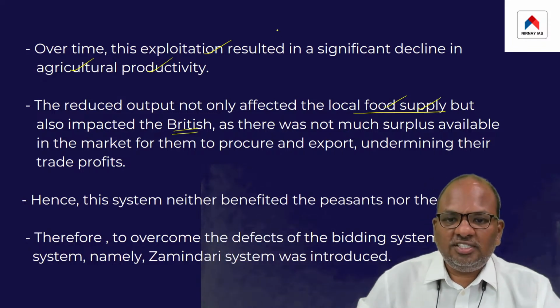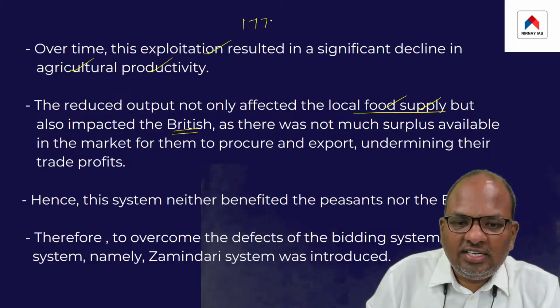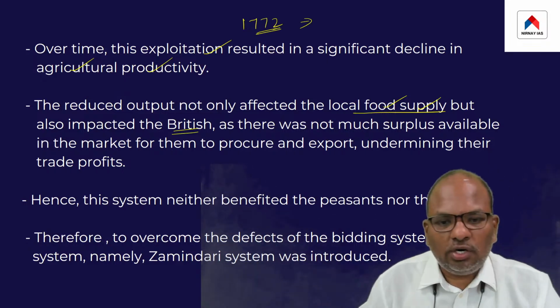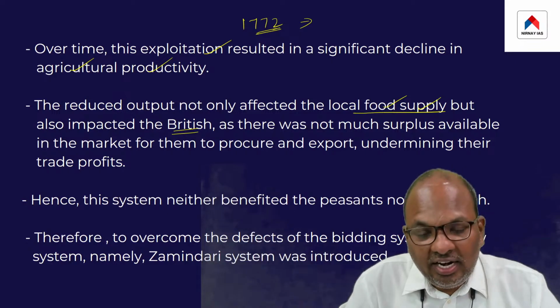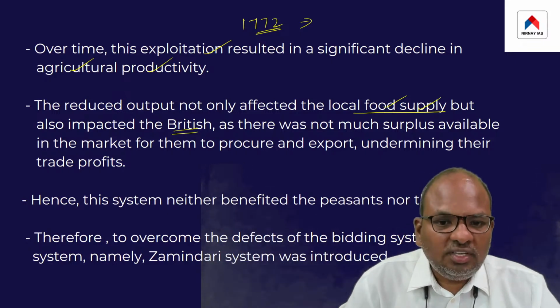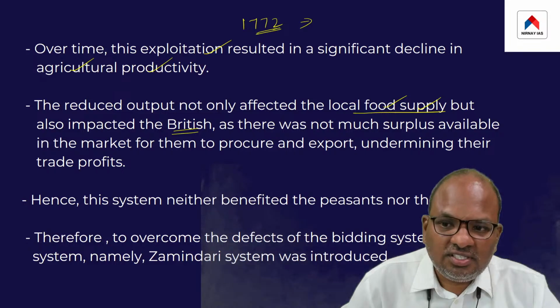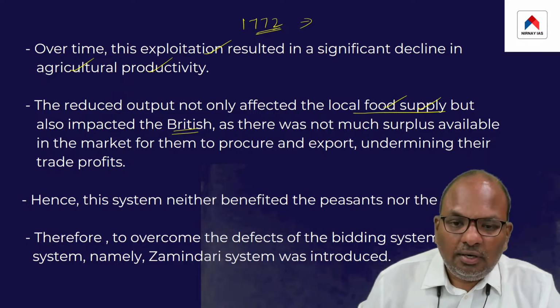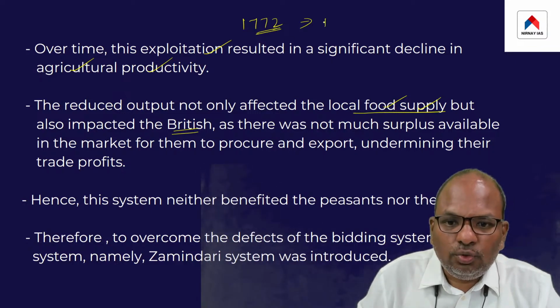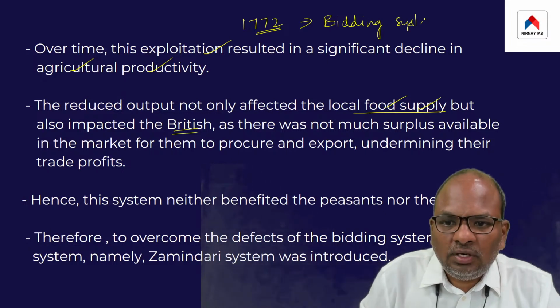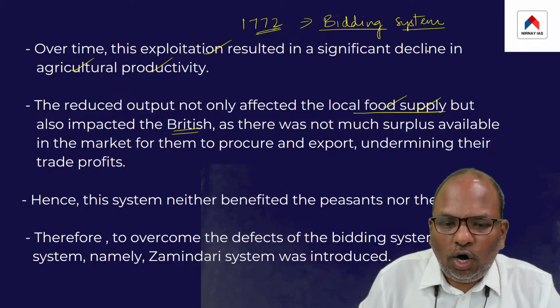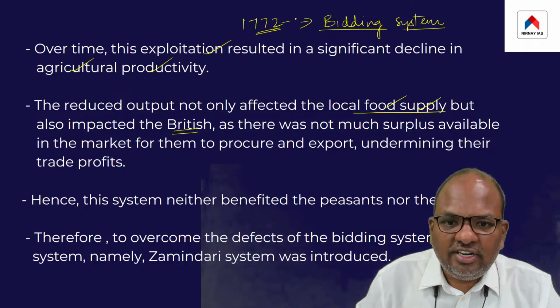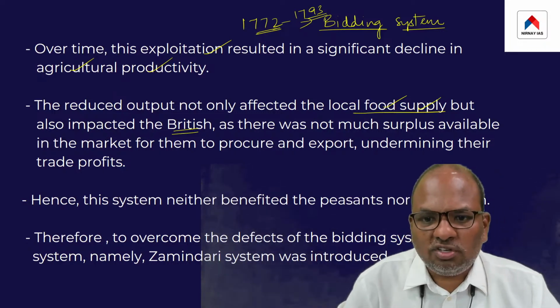So the whole point is that in the year 1770 AD the British got transformed from merely a trading company to a territorial power. Immediately thereafter, the British started collecting land revenue from the peasants, and in this connection, in 1772 the British introduced a system known as the bidding system, and this system was in operation between 1772 and 1793. For about 20 years, this system was in existence.